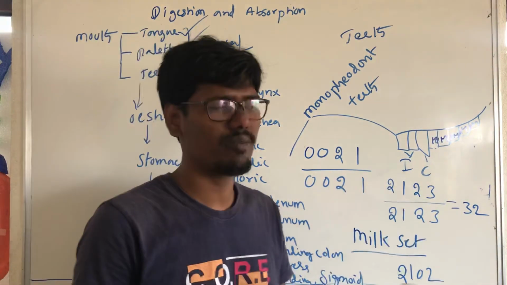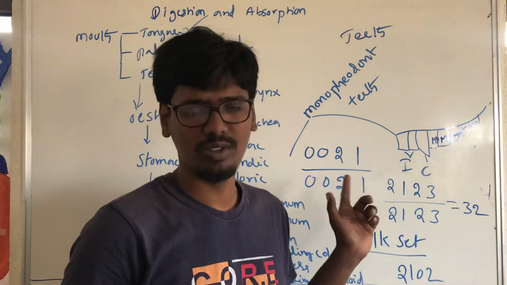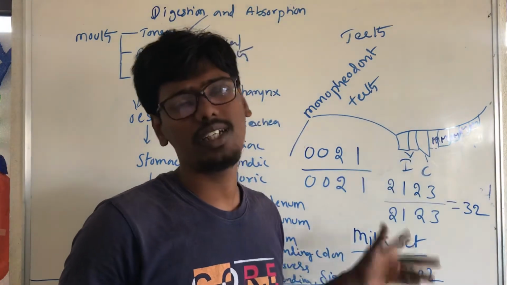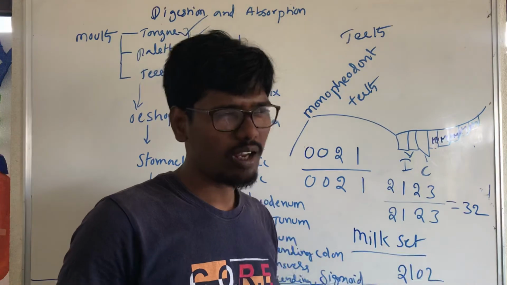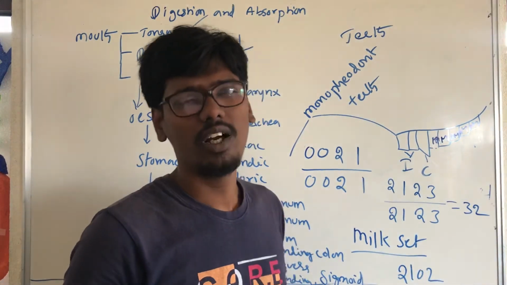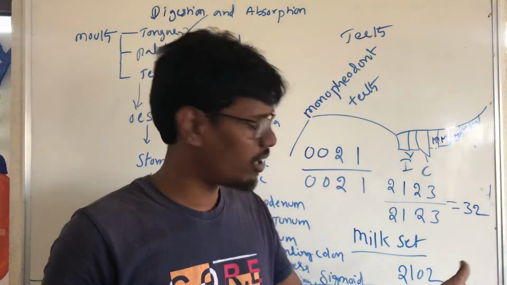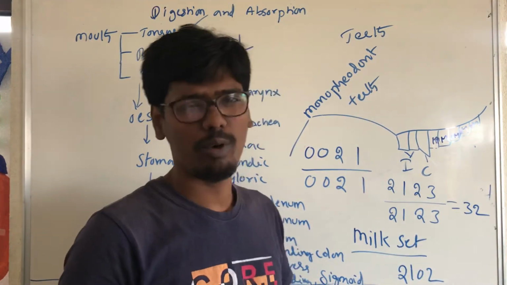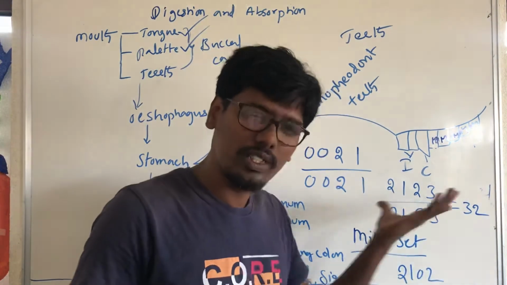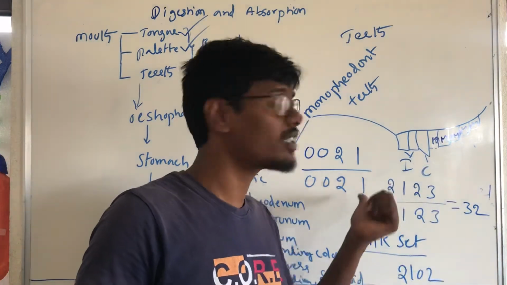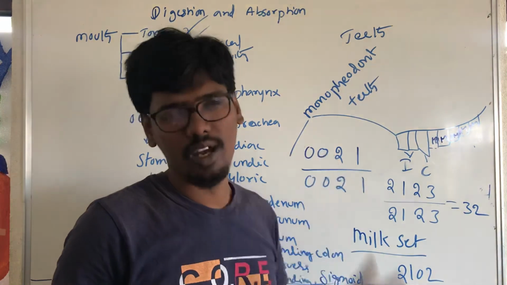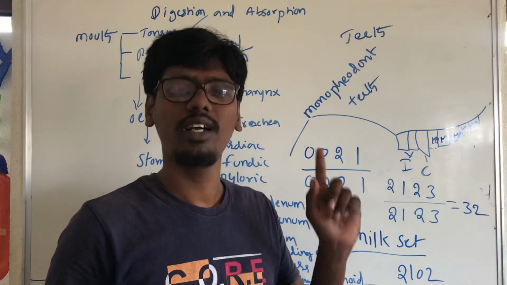They come only once in life. The remaining teeth are replaced one time. Childhood has 20 teeth, called milk teeth, which are replaced by permanent teeth. All 20 are replaced, but 12 teeth are extra, and those 12 teeth come only once in life.